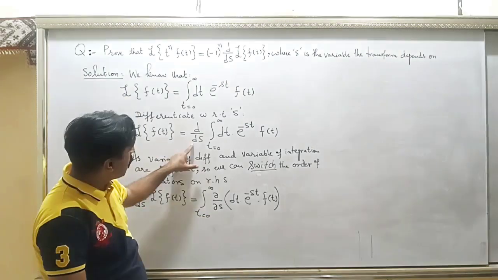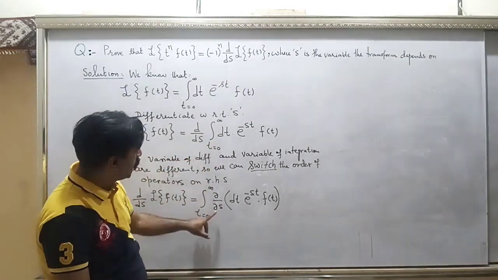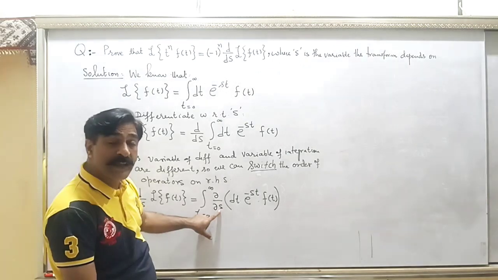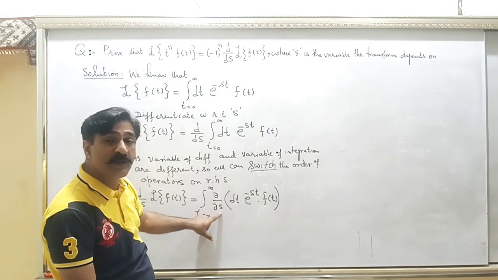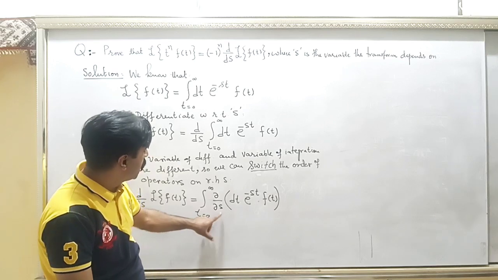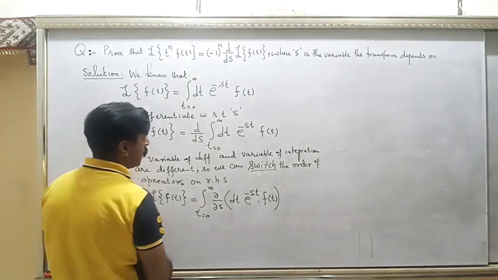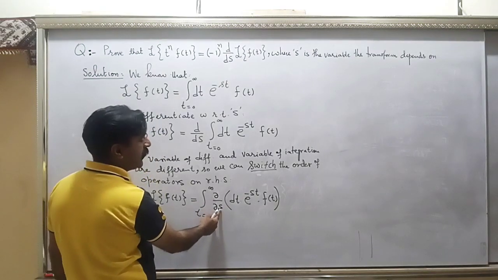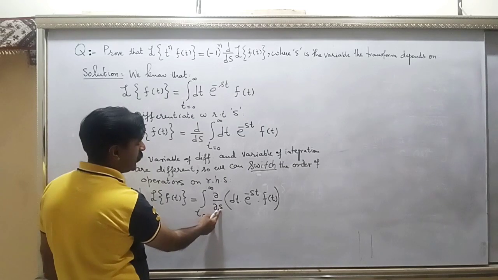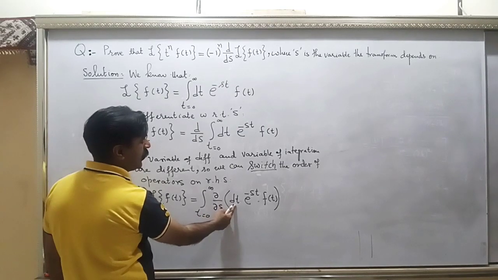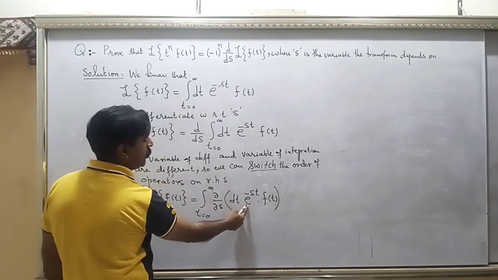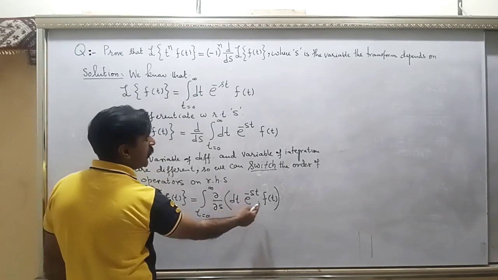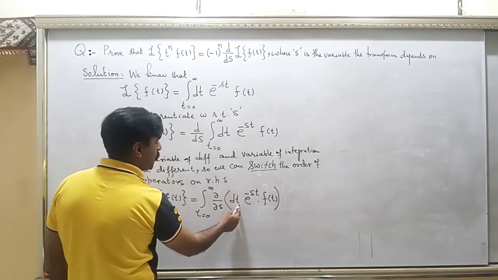So the d by ds, when it moves inside, will turn into a partial derivative, so that it tells you that differentiation with respect to s is to be taken only. Right? Now, when you differentiate with respect to s, then t will be treated as constant. So this will not be differentiated. Only the exponential will be differentiated. dt and f(t) will be treated as constants.